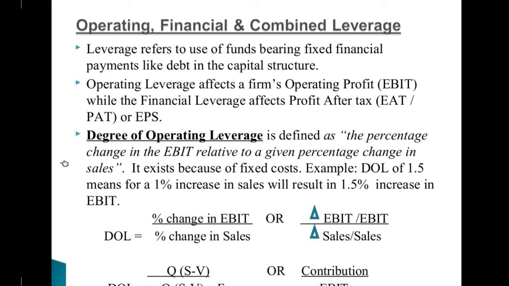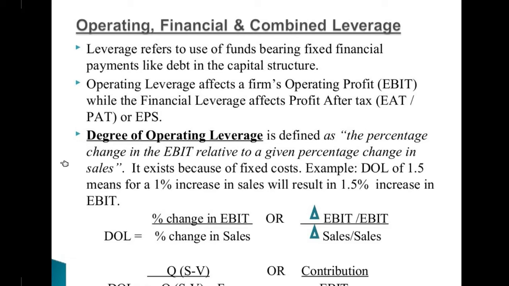So these are the formulas: operating, financial and combined leverage. Leverage refers to the use of funds bearing fixed financial payments, like debt, in the capital structure. Operating leverage affects a firm's operating profit, EBIT, while financial leverage affects the profit after tax, that is earnings after tax or earnings per share, EPS. So operating leverage affects the firm's operating profit, but financial leverage affects the profit after tax. Okay, keep this important line in your mind.